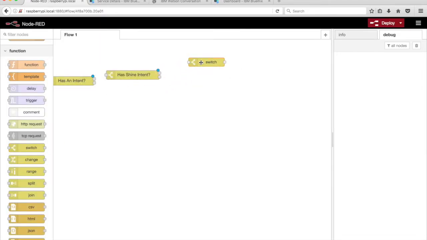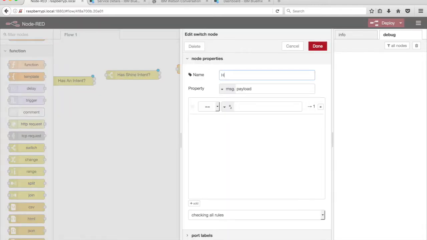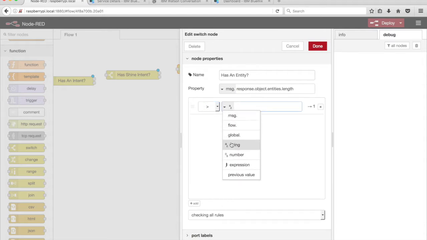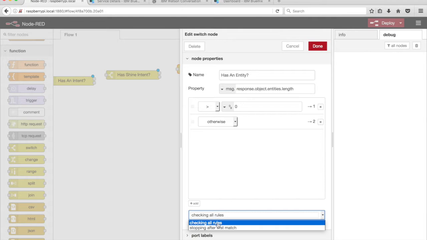Drag another switch node from the palette onto the canvas. Give the node a name, has an entity. Test the property msg.response.object.entities.length. Add two tests, greater than 0 and otherwise. Select stopping after first match from the drop-down menu.